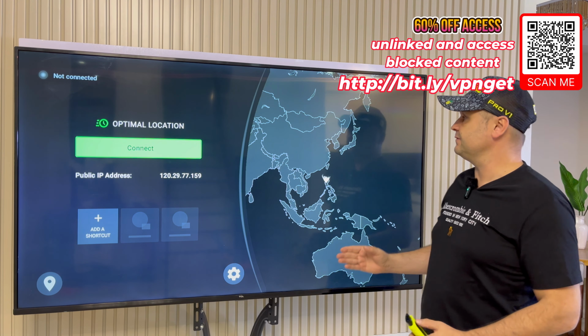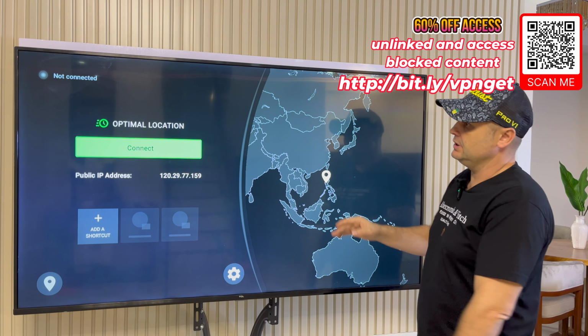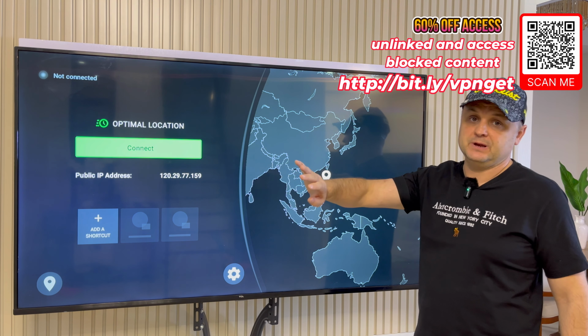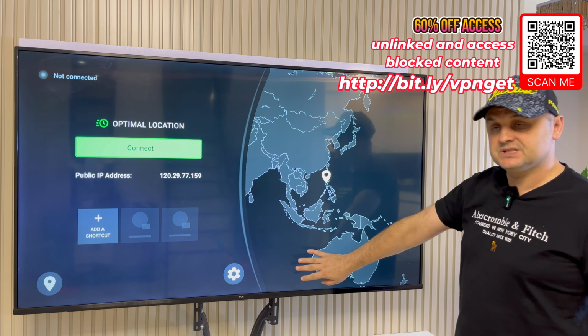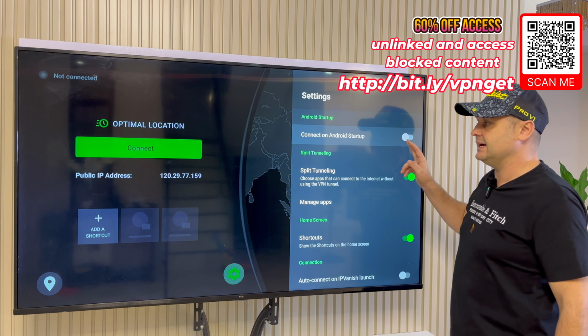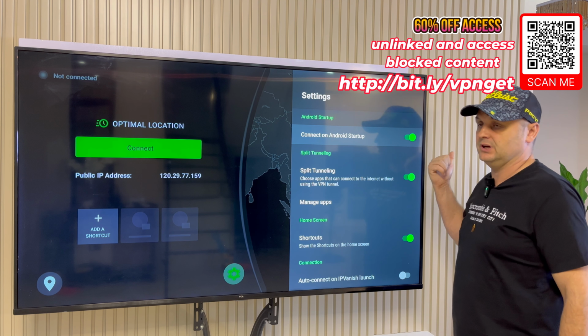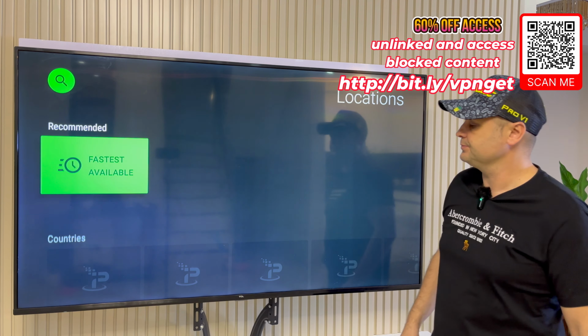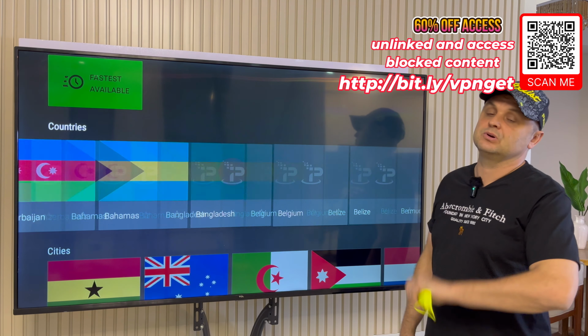So when you do this on your Fire Stick and you get your own account here and you log in and verify your email, when you get an email confirmation that you subscribed, you'll see something like this. The first thing you want to do is click the gear icon, and you want to say connect on Android startup, flick it to the on position. Once you do that, go to the location by clicking the location. And in countries, you want to scroll down to the United States.